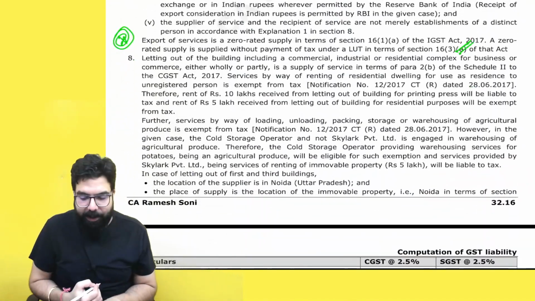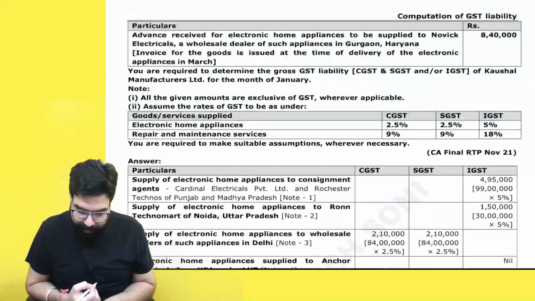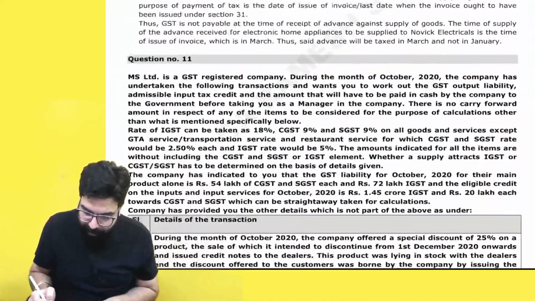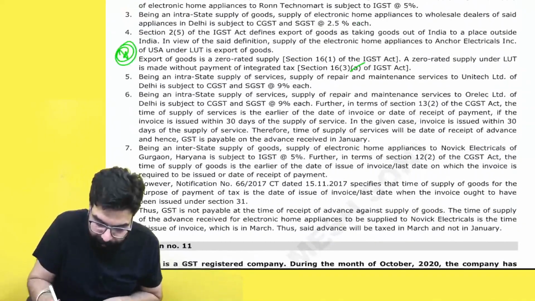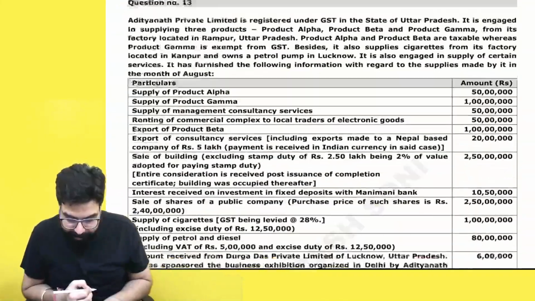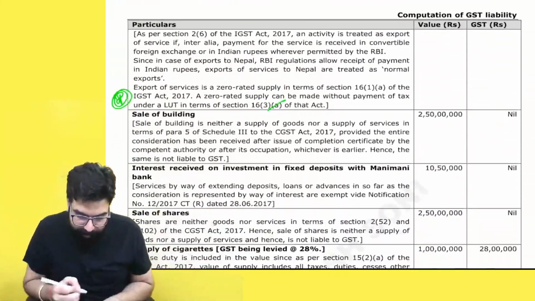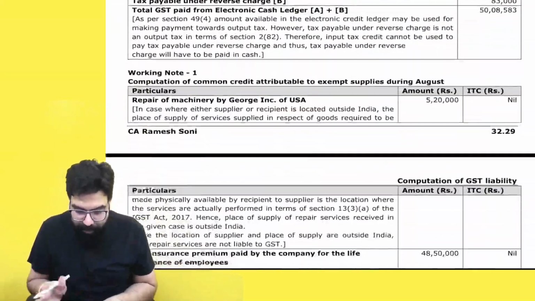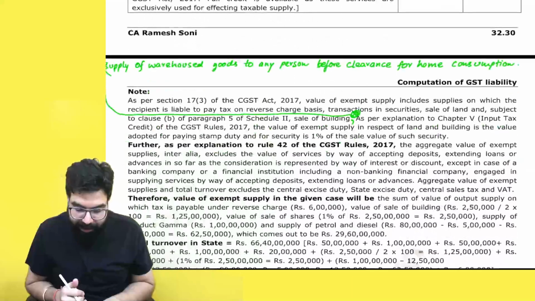Here, this is again to be deleted. The word A. Please see the page number whenever I am doing it. See here, the page number is 32.23. Here, the word A has been deleted. Here again, the word A has been deleted. That's all. There is no other change in the computation of GST liability.